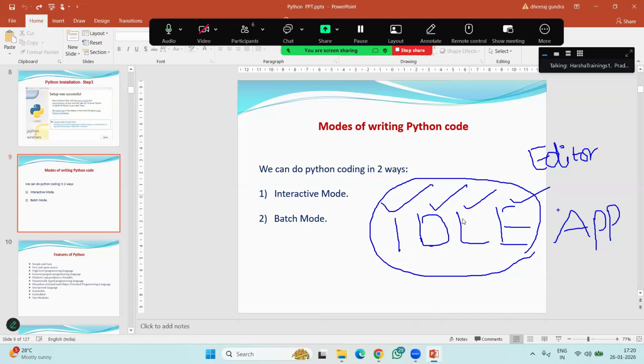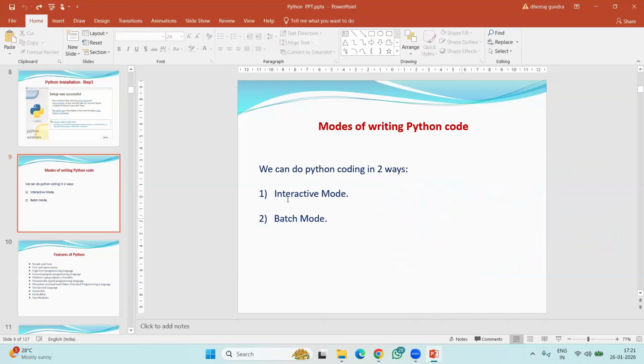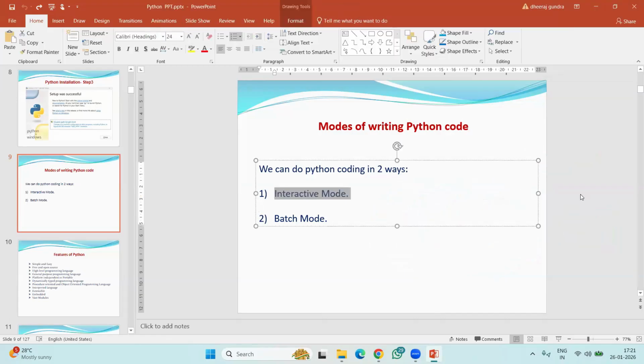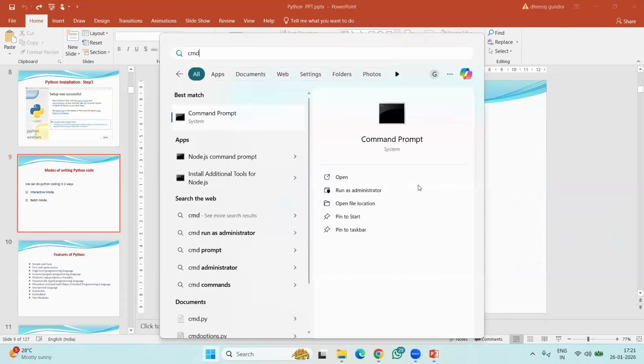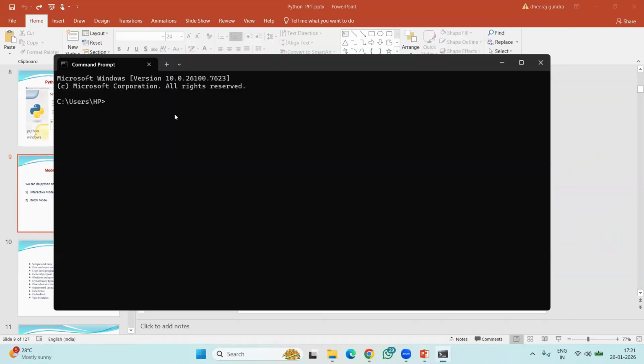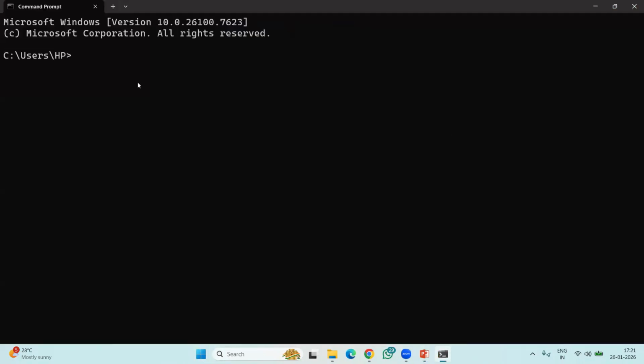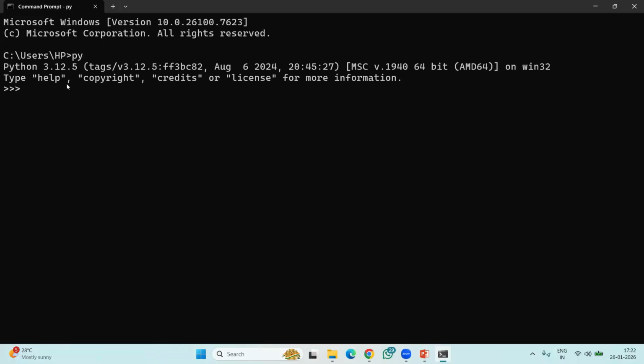IDLE stands for Integrated Development and Learning Environment. Let me explain here. Interactive mode, as you said, we can connect in two ways. One is using the command prompt. From the command prompt or terminal, how to connect? By using the command py or python. We can also use short py like this. Enter. Now see, we connected to Python. Here we can type the Python instructions and execute them.